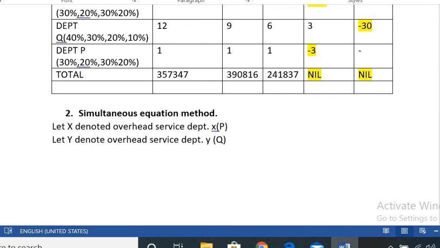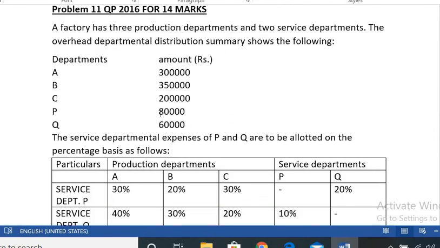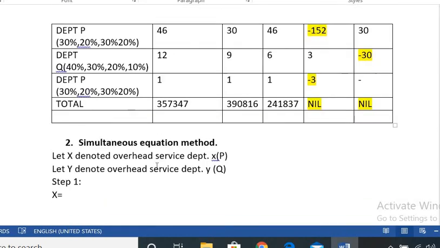So in step 1, first I have to take the X. How much is the X value? See, the X value is 80,000 and Y value is 60,000. First we have to write it.